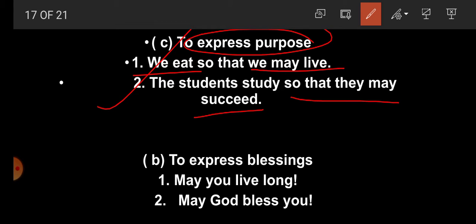Now the next one, student, number D, to express blessings. For example, may you live long. This is a type of blessing, in exclamatory sentences. So in exclamatory sentences we use may for blessing. May God bless you. So student, we have got that may expresses possibility, permission, purpose, and blessing.